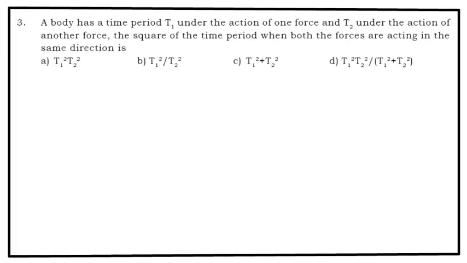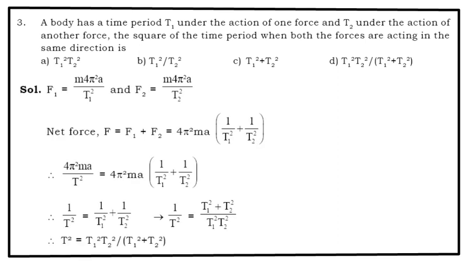A body has a time period T1 under the action of force and T2 under the action of another force. The square of the time period when both the forces act in the same direction is, option A T1 square into T2 square, option B T1 square upon T2 square, option C T1 square plus T2 square, and option D T1 square T2 square upon T1 square plus T2 square.